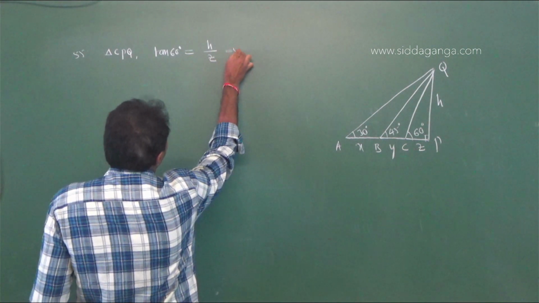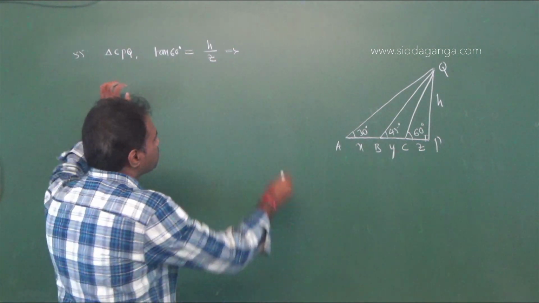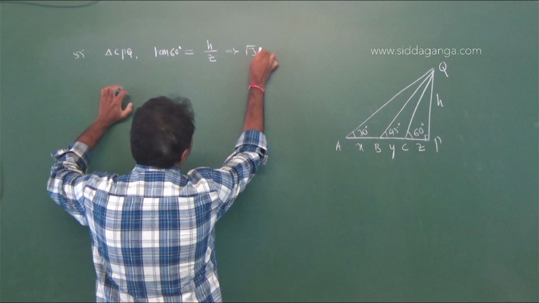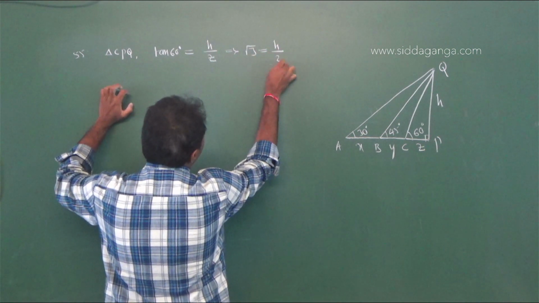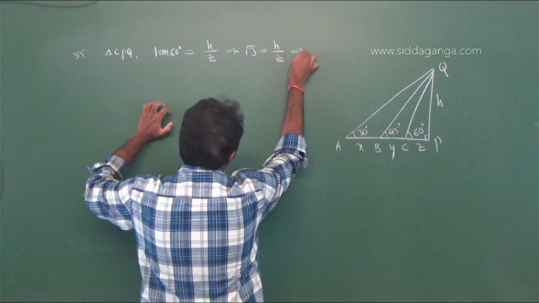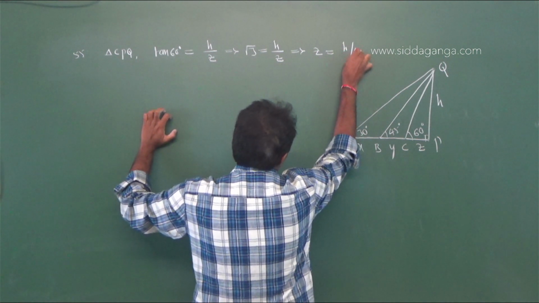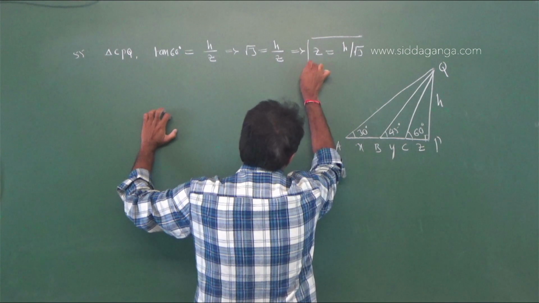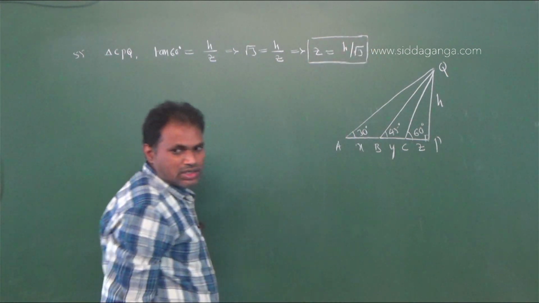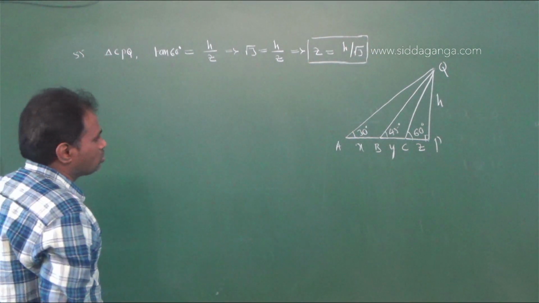Clearly we know that tan 60 degrees is root 3. Therefore root 3 equals h by z, which implies z equals h by root 3. You got CP distance, z equal to h by root 3.